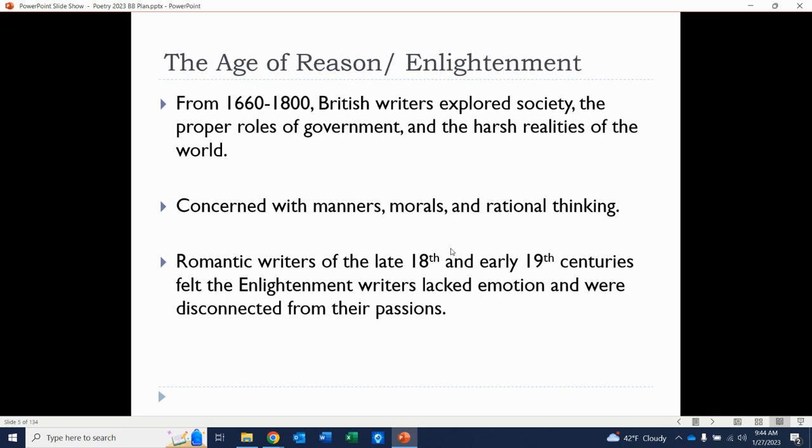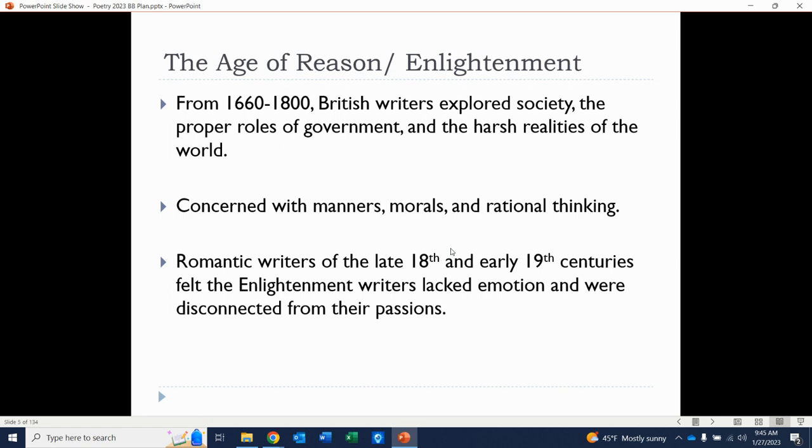And so in this time period, a lot of writing was focused on manners, morals, and rational thinking, right? It makes sense why by the end of this era we get the Declaration of Independence, for example, and we see revolutions and a lot of social change, because that's what people were really considering. Now, I would say that the Romantic writers look back at this literature and think it lacks emotion, kind of disconnected from their passions. Maybe it's important writing to do, important topics to address. But these Romantic writers coming in the early 1800s want to have a little backlash against that time period.